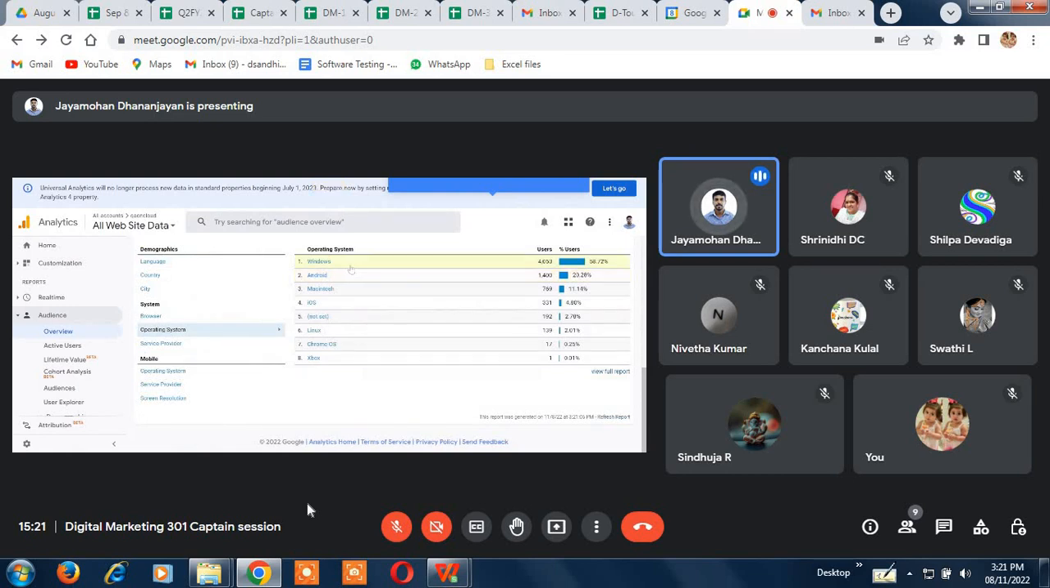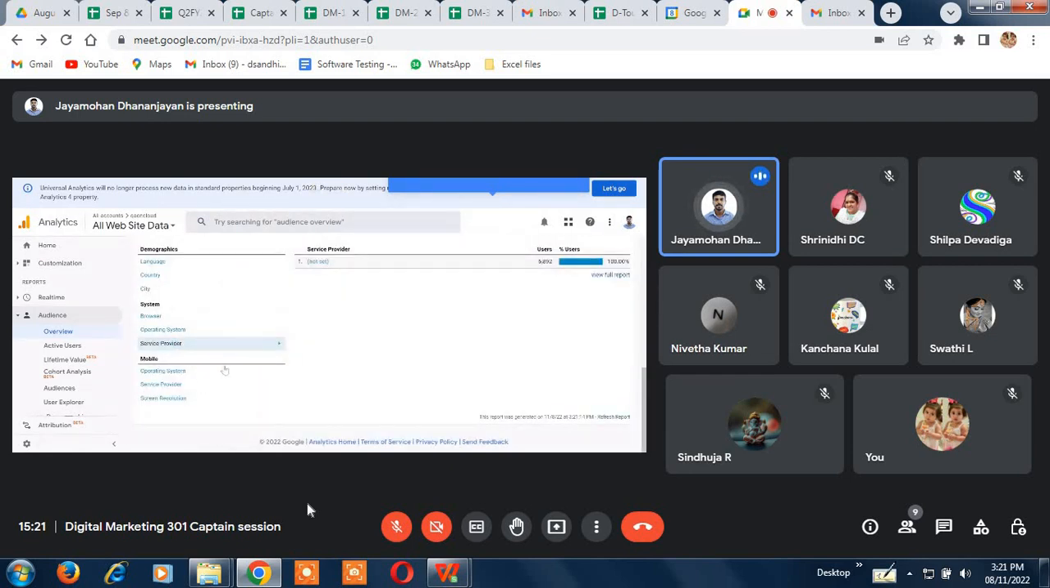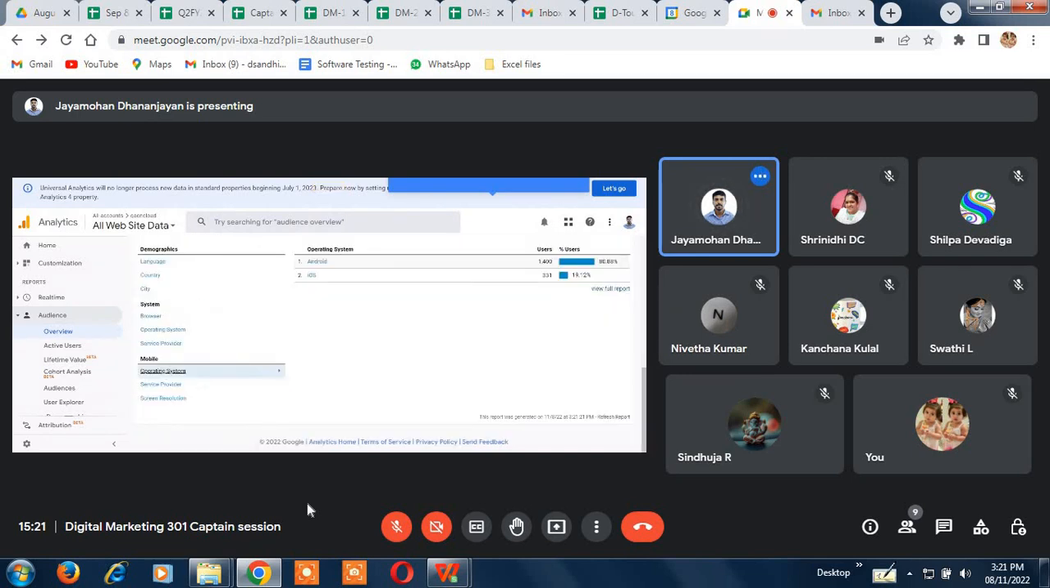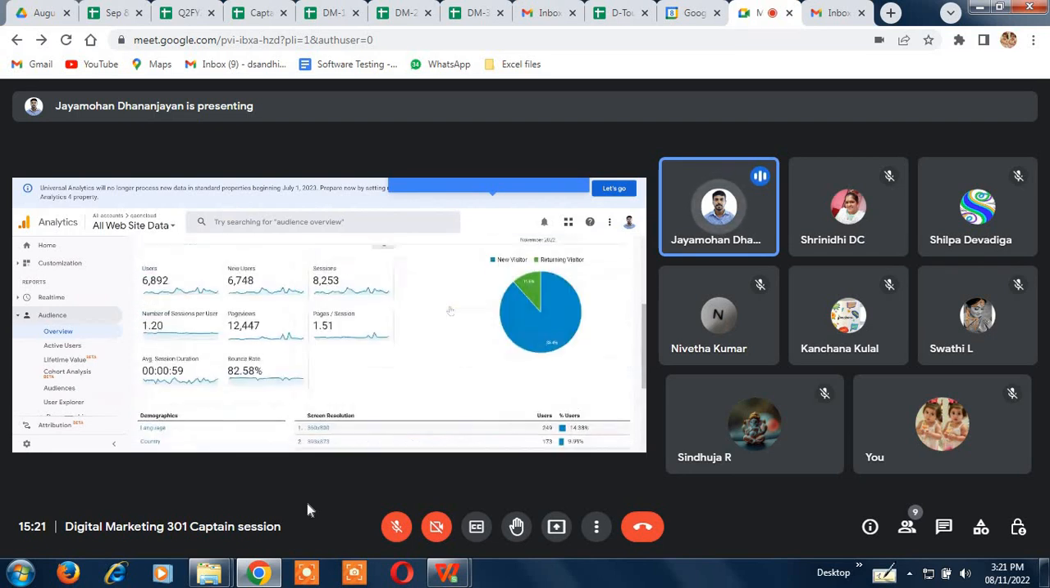So you can see Windows, Android, iOS, Linux, everything. It is showing everything. Service providers, I think that data is not showing here. Again, if I come to mobile as well, it is showing. One second. So on Android we have like 1,400 users, and iOS is like 331. So the numbers are showing here. Service provider, yes, as usual. Screen resolution also, we are getting these numbers.